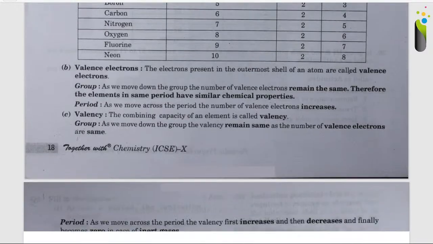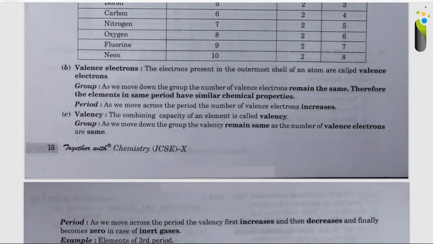Now, coming to the next, that is valency electrons. The electrons present in the outermost shell of an atom are called valency electrons. As we move down the group, the number of valency electrons remains the same. Therefore, the elements in the same group have similar chemical properties.